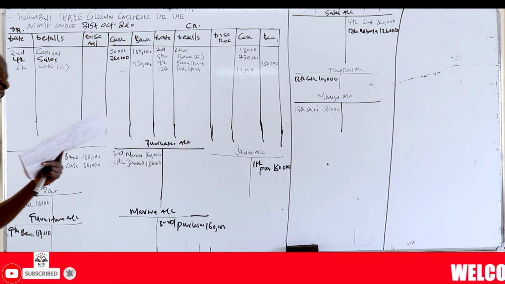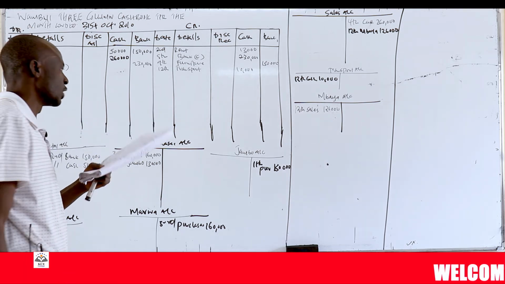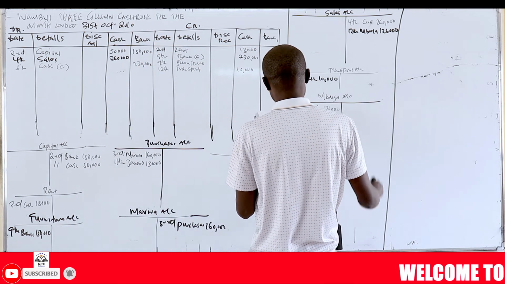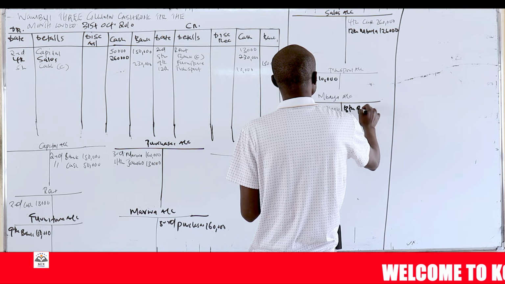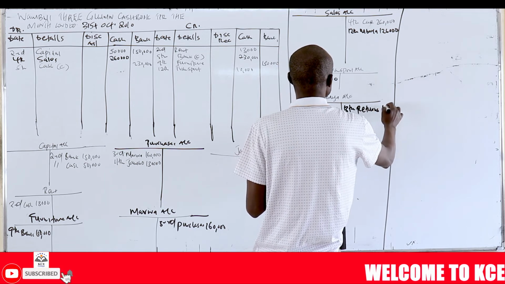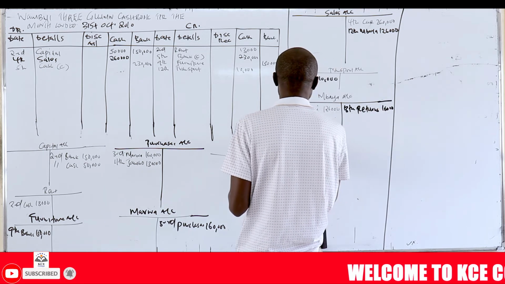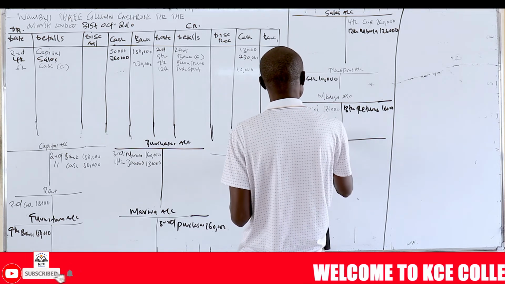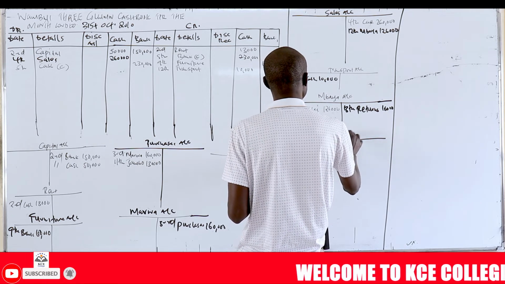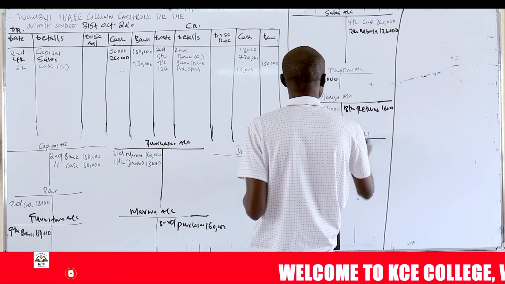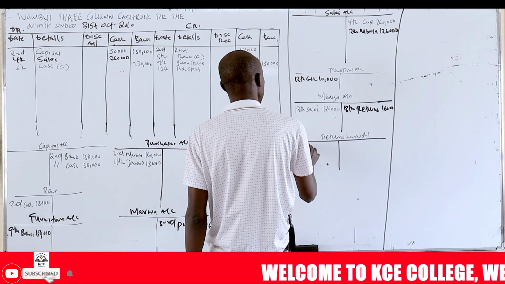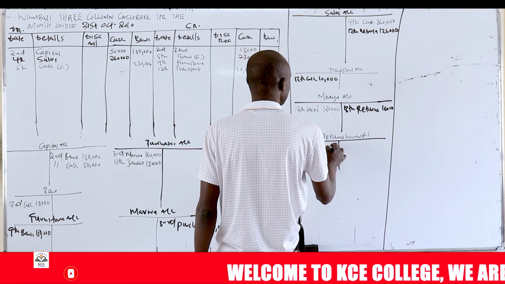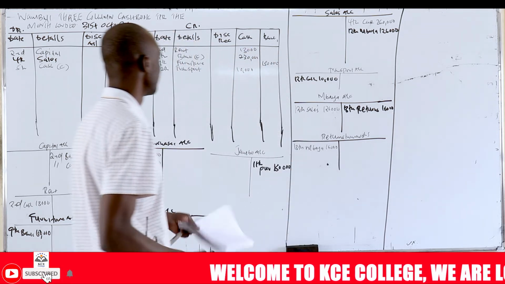And then 13th, Buyer Traders return goods worth 16,000 and are given a credit note. So that is 13th, you write returns 16,000. Here you open an account called return inwards. Return inwards account. So you write here 13th, buyer, 16,000.